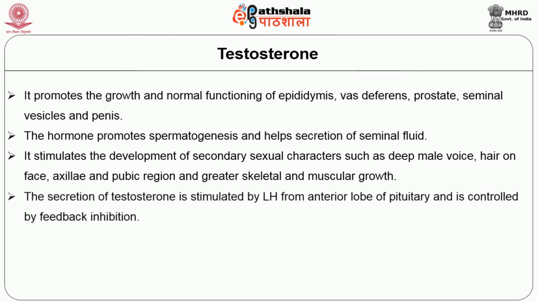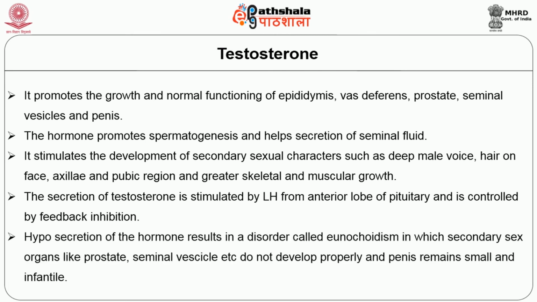The secretion of testosterone is stimulated by luteinizing hormone from the anterior pituitary and is controlled by feedback inhibition. Hyposecretion of the hormone results in a disorder called eunuchoidism, in which secondary sexual organs like prostate and seminal vesicle do not develop properly and the penis remains small.